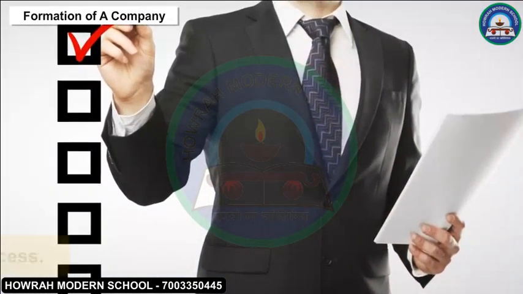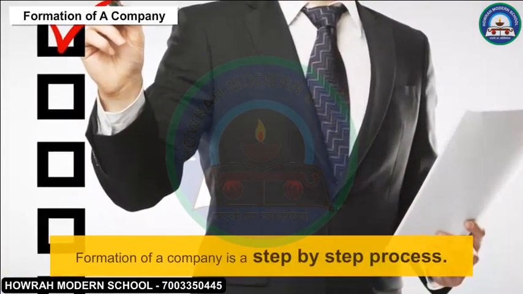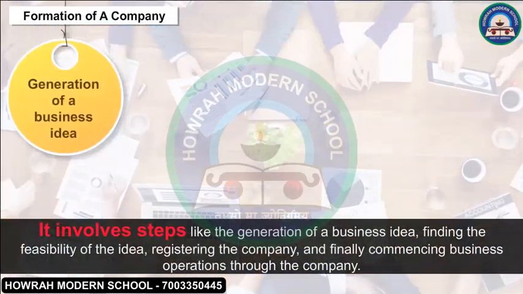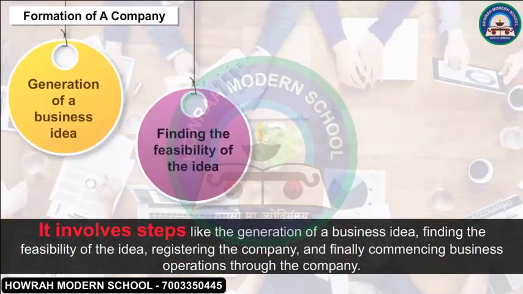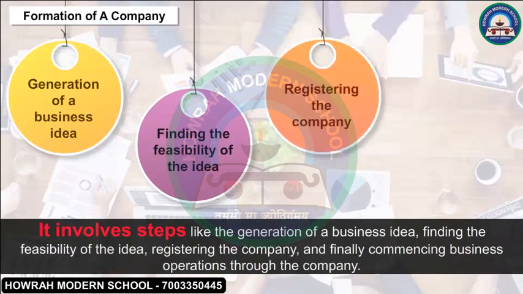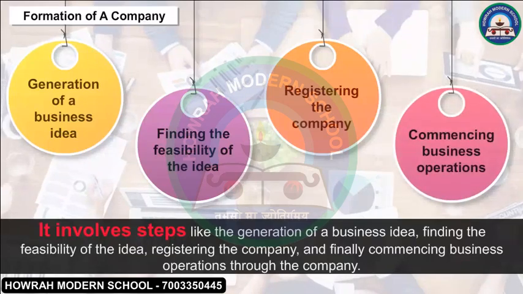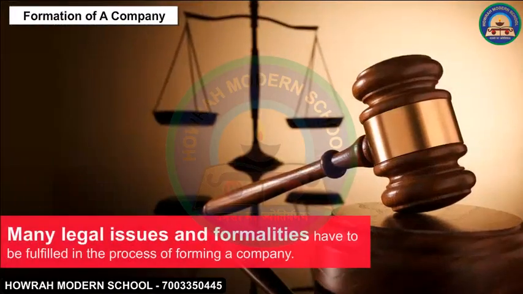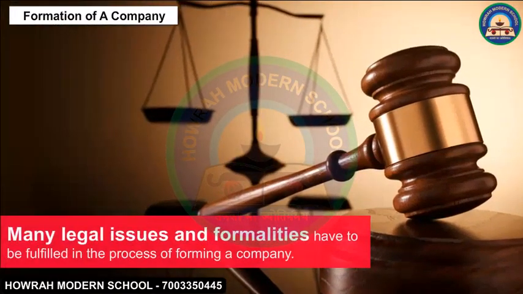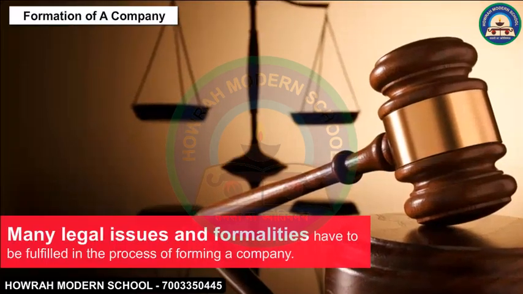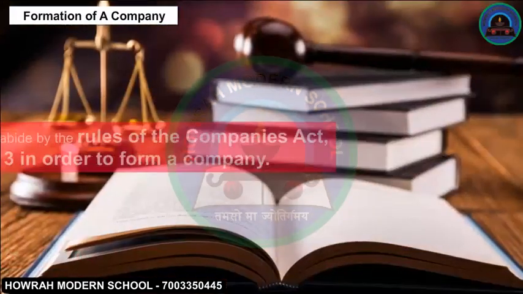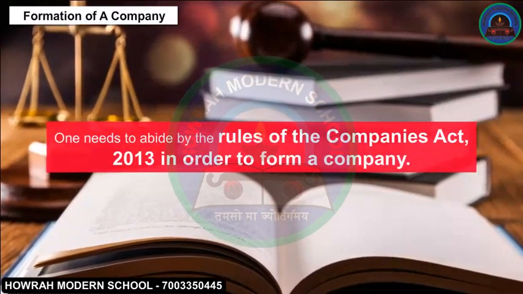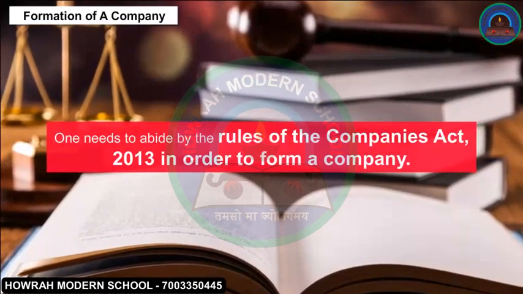Formation of a company. Formation of a company is a step-by-step process. It involves steps like the generation of a business idea, finding the feasibility of the idea, registering the company, and finally, commencing business operations through the company. Many legal issues and formalities have to be fulfilled in the process of forming a company. One needs to abide by the rules of the Companies Act 2013 in order to form a company.